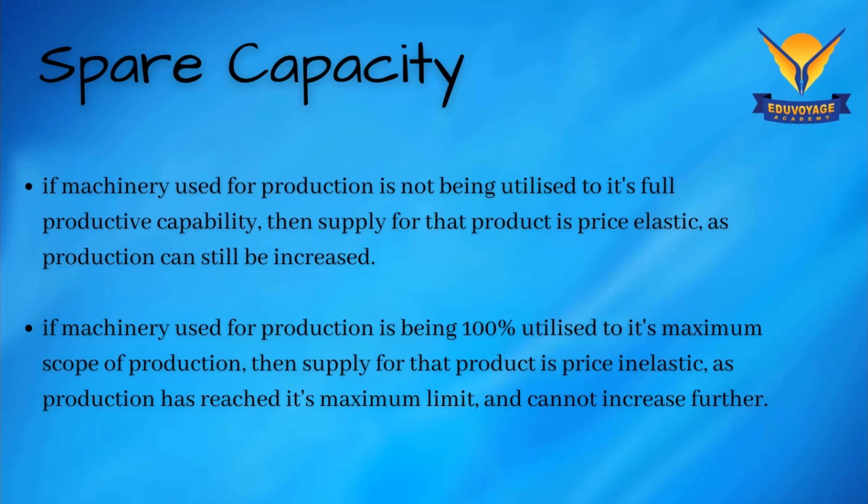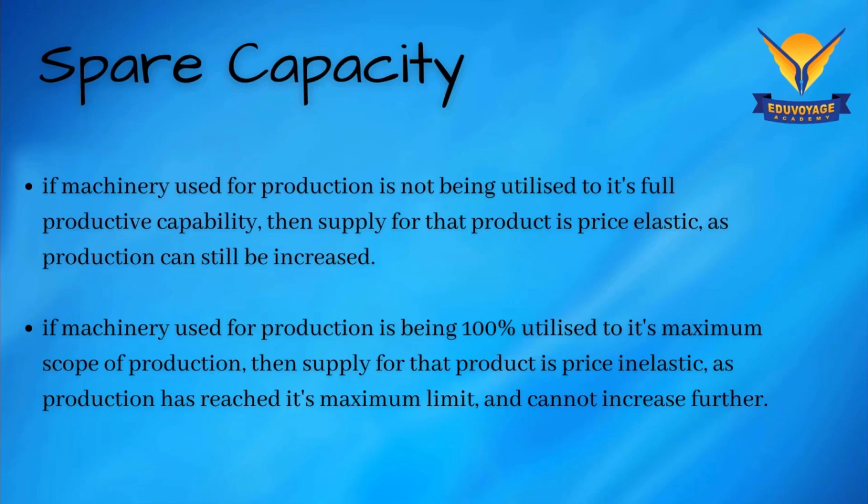But suppose your machinery is running at 50% capacity. You are presently making 500 pencils in a day, but the machinery has the capacity to make 1000 pencils. Now when the price rises in the market, you can quickly order the raw material and start production, or maybe you need a little more labor force. So it will be elastic in nature.